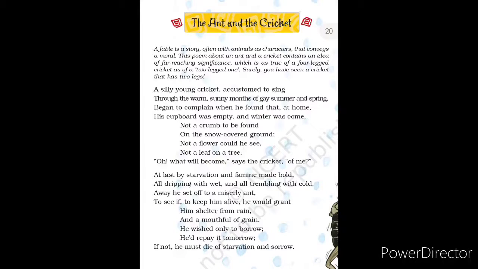Surely you have seen a cricket that has two legs. Let's start the poem from the first stanza. Let's see the line by line explanation of the poem now.